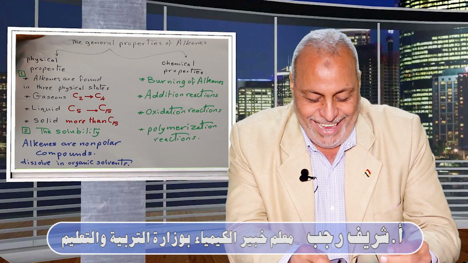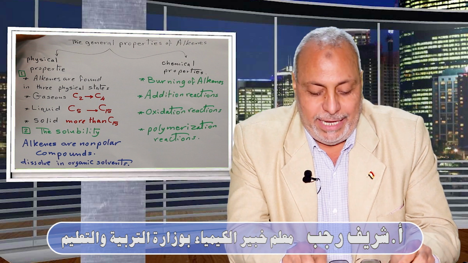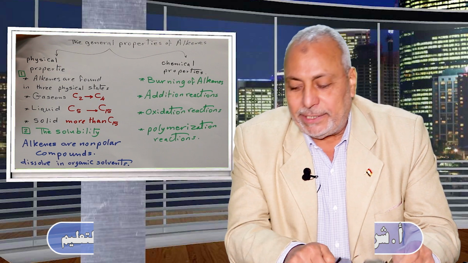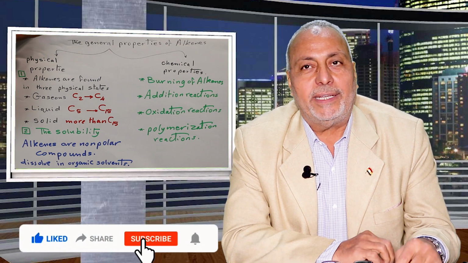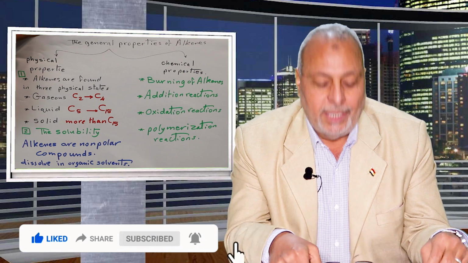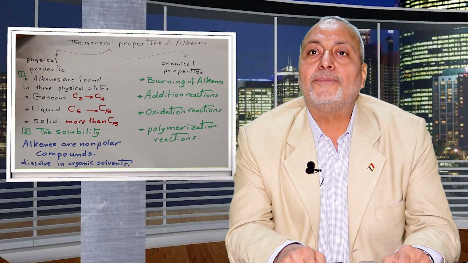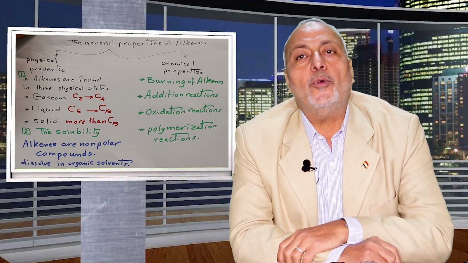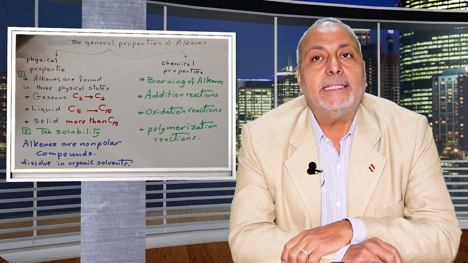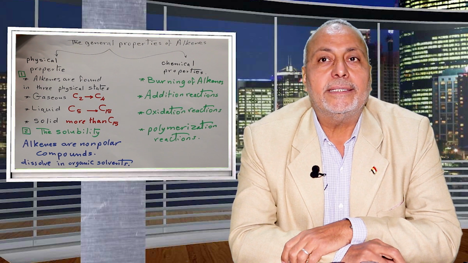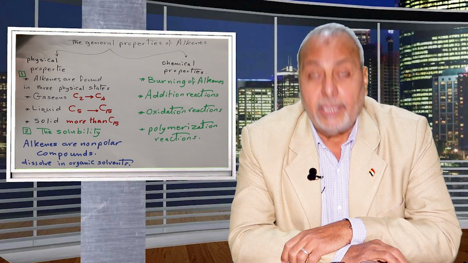My dear children, a new lesson in organic chemistry, and we will study today alkenes, and the example of alkenes is ethene. In short notes, alkenes are a group of hydrocarbons which have a double bond and they are unsaturated hydrocarbons. They are more active than alkanes. As an example, we will study ethene.